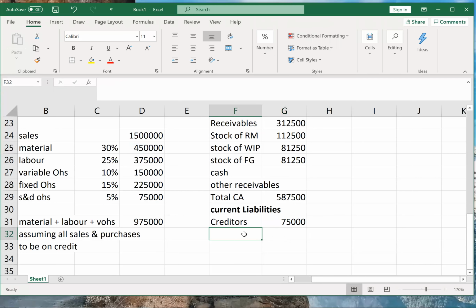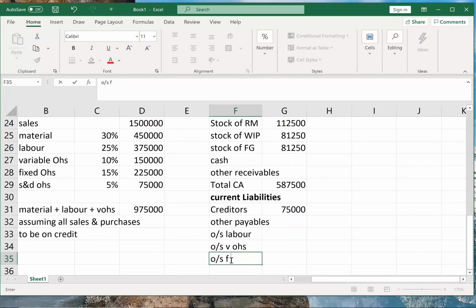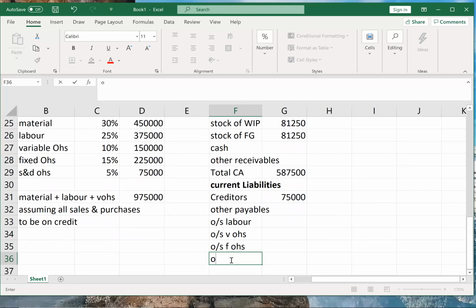That is for creditors. And now I need other payables. That is your outstanding labor. What all have they given? Outstanding labor, variable overheads, fixed overheads, and S&D. So outstanding labor, outstanding variable overheads, outstanding fixed overheads, and outstanding selling and distribution overheads.